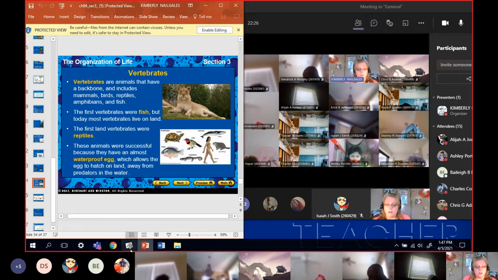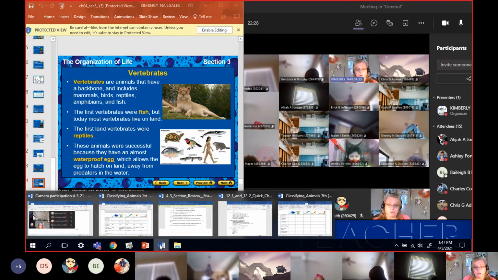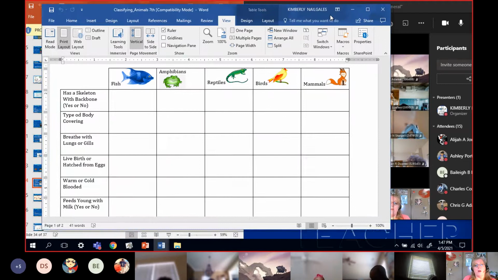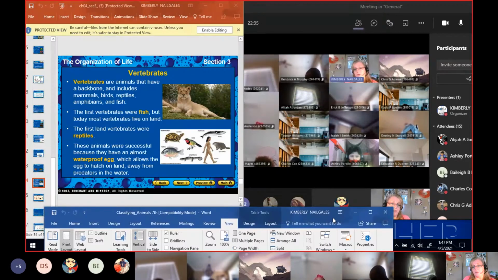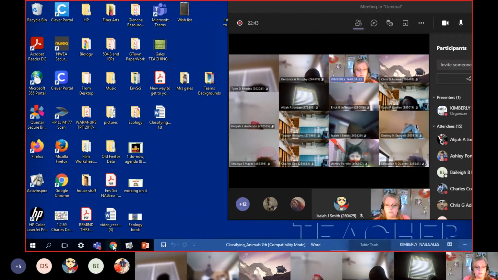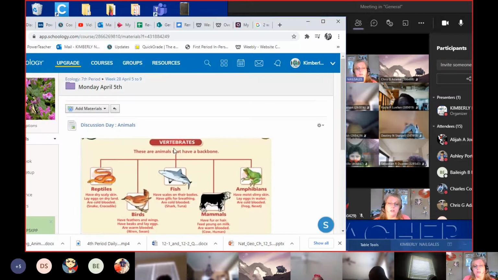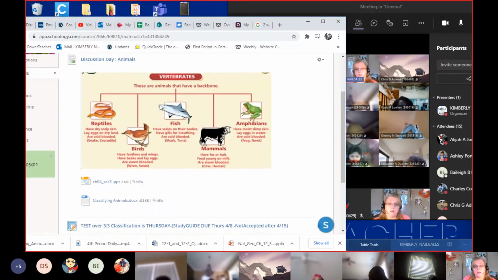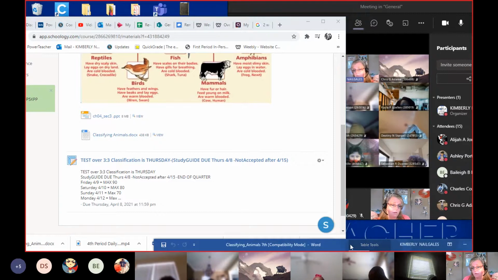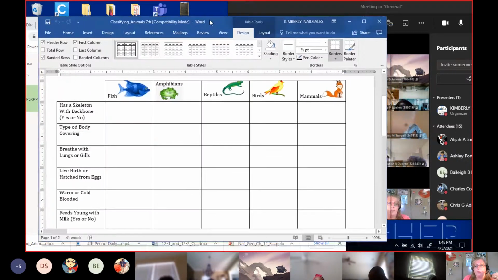All right, and what I want you to do is, this is where we're going to use this worksheet. Did you fix it up so that you can write on it yet? Does anybody have any questions as to how to find it? Is everybody ready? Okay, I'll show you one more time just to be sure. It's in today's Schoology. All right, open up today's Schoology. Okay, Monday. Under our discussion, right here, classifying animals. Get this worksheet ready to write on. You just have to catch up to me, okay?